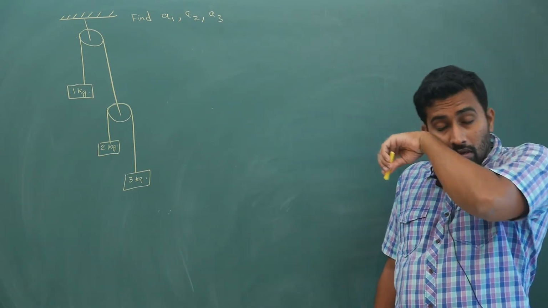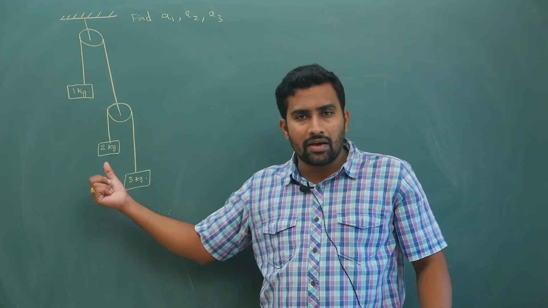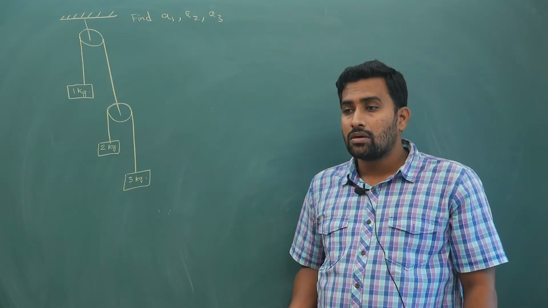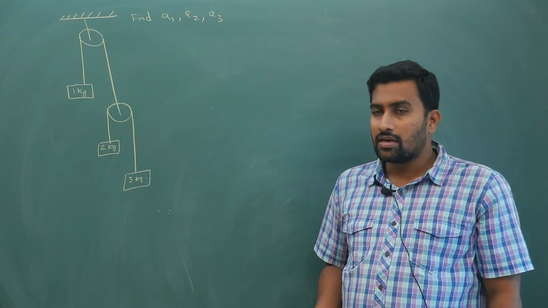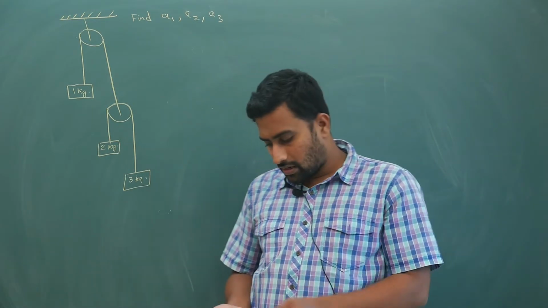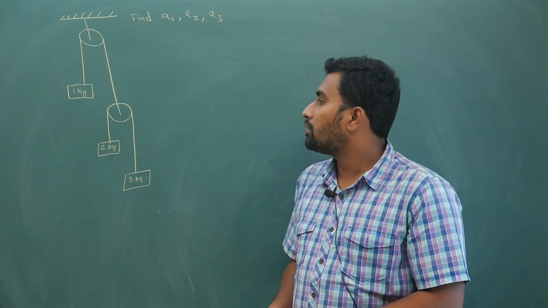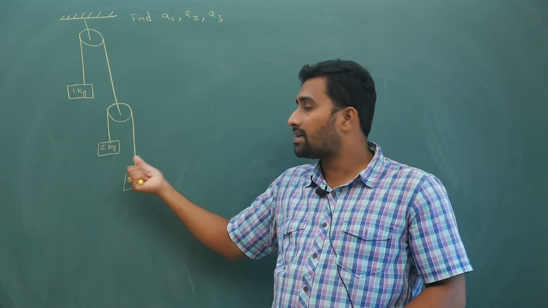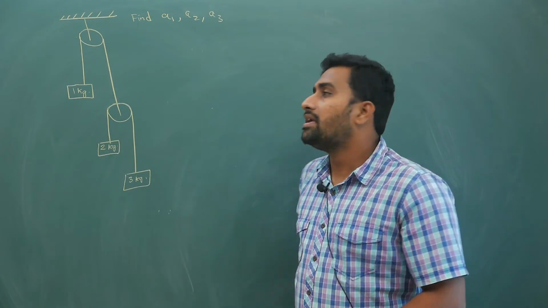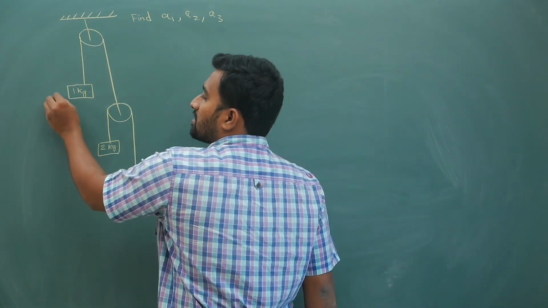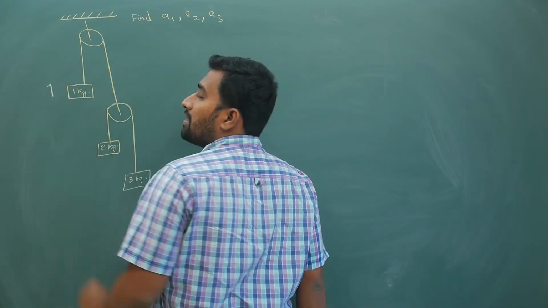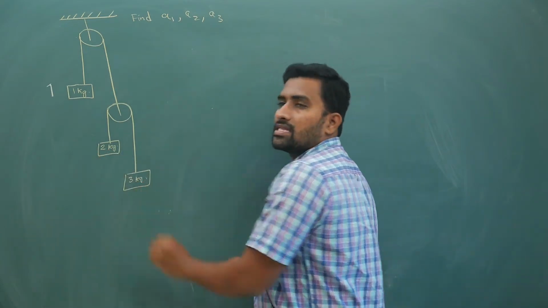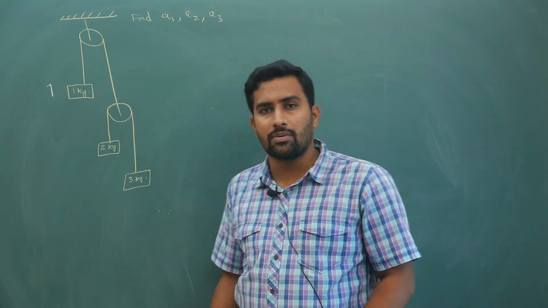Now previously you only had 2 blocks. But now what is happening? You have 3 blocks. So you cannot directly write the same equations, like you cannot just simply mark T and T here and say 2T, 2T, and directly give the answer. Here each block will have its own acceleration. For this block some A1 will be there, for this block some A2, for this block A3. All the 3 blocks will not have the same acceleration.